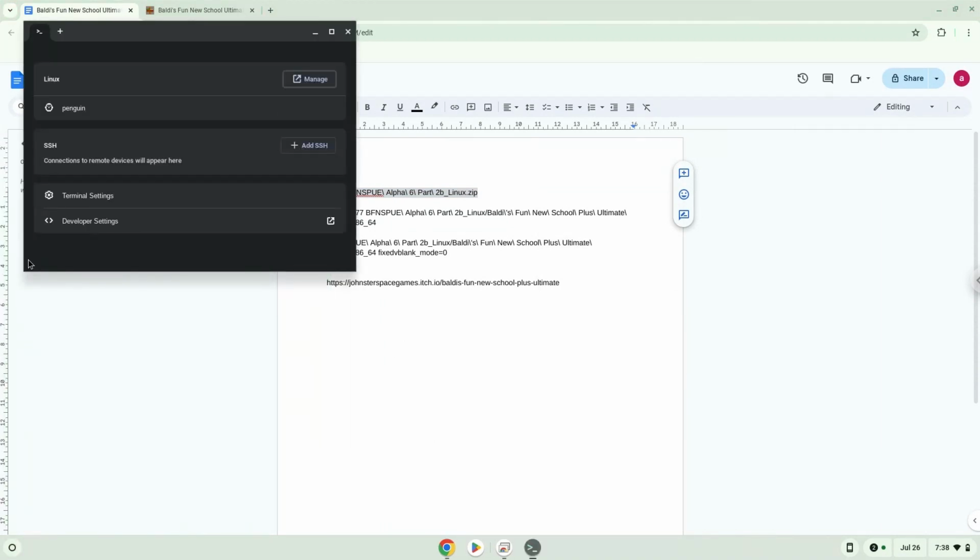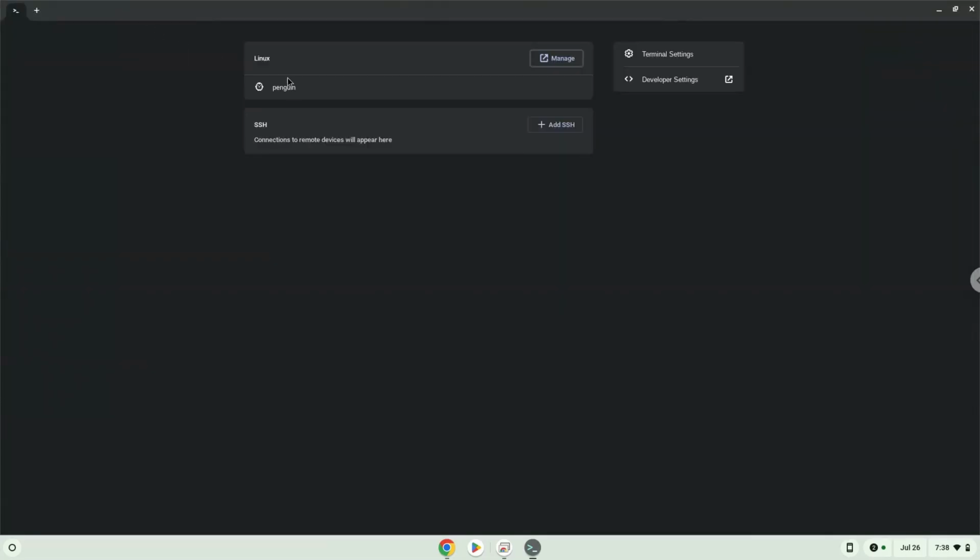Next, we will paste the command into our terminal, either with a two-finger click on your terminal or click Ctrl, Shift, and V together. This command will unzip the game. Press Enter.